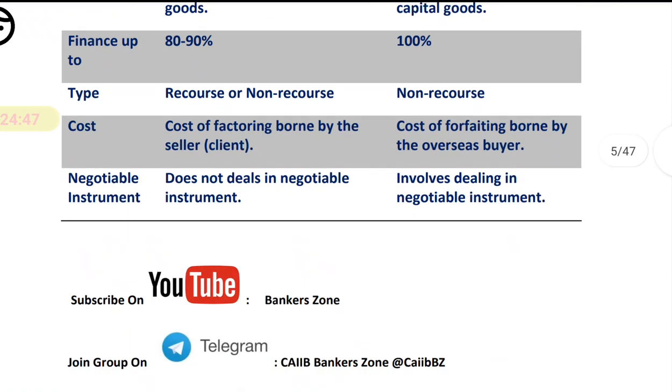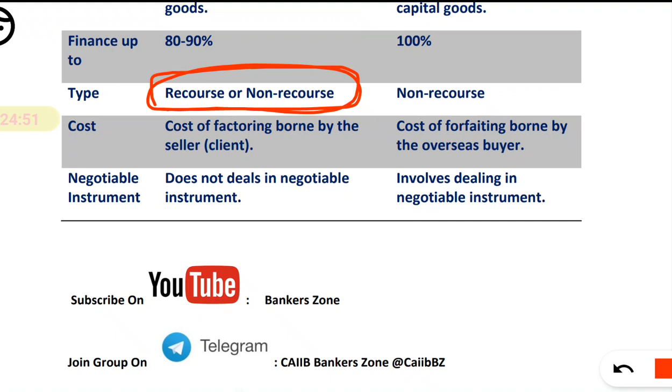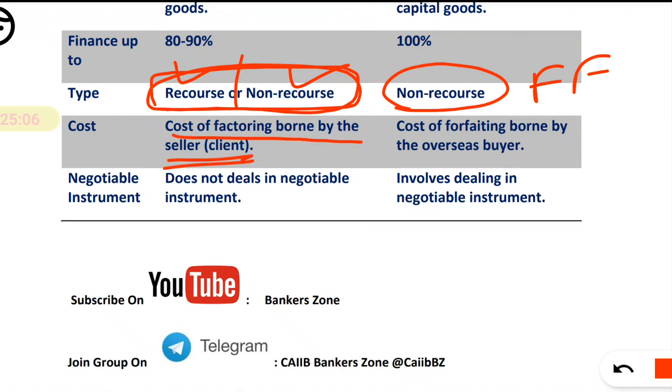Now factoring may be on a recourse or non-recourse basis. Okay, that means liability lies with the exporter or may not lie with the exporter. It is as per the agreement. But in case of forfeiting, it is always on a non-recourse basis. Okay, what is the cost? The cost in case of factoring is borne by the seller, means the client, means whatever the cost is, it should be borne by the exporter, right? He will receive the money immediately, so he has to pay some commission to the factor.